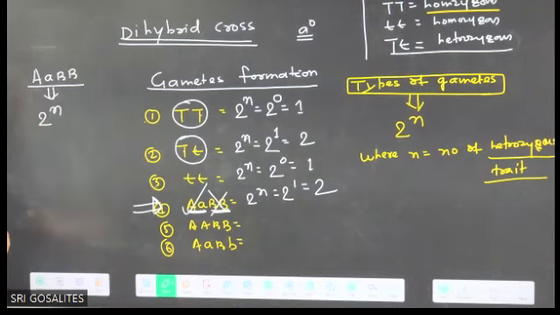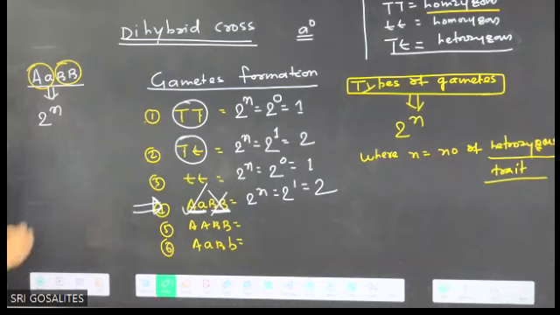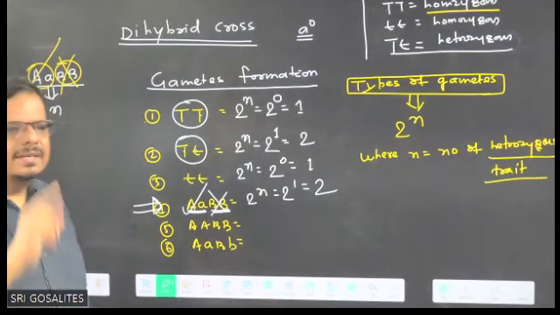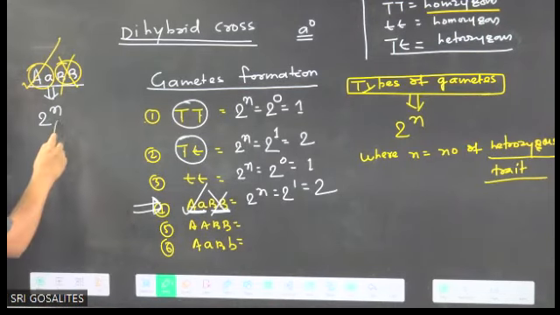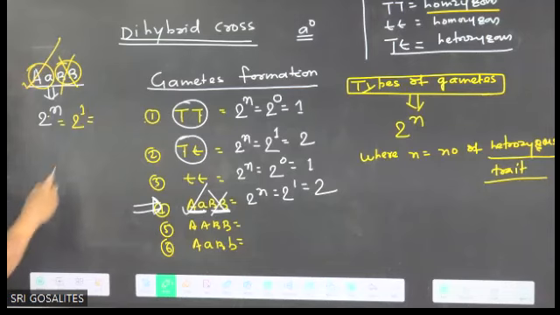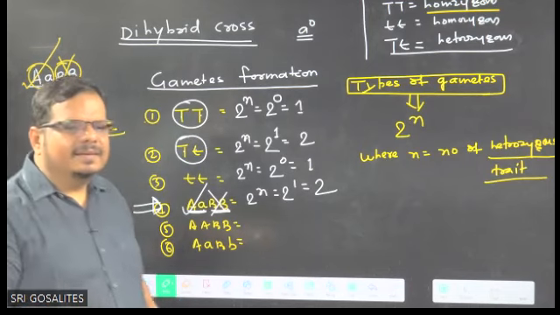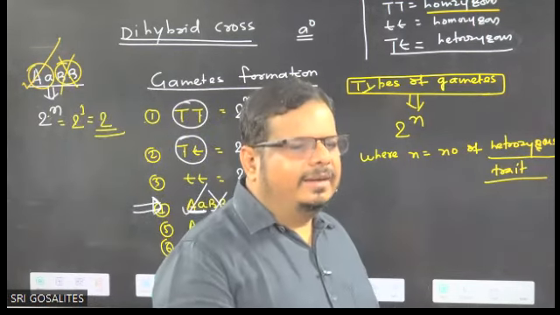Tell me, is it heterozygous? 1 pair, 2 pair. Is the first pair homozygous or heterozygous? Hetero. Is the second pair homo or hetero? Homo. So how many heterozygous? 1. Agree or not? So what is the formula? 2 to the power n. We write 2 to the power 1. And the value of 2 to the power 1 equals 2. So 2 types of gamete. Clear? Is it all right?